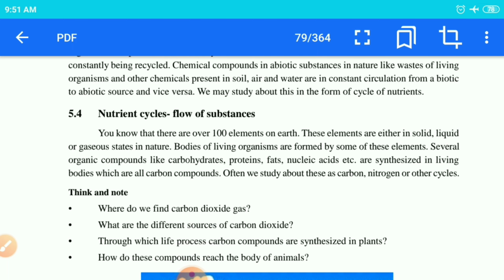Then the nutrient cycle, or flow of substances. As you people know, each and every organism is made up of certain chemical substances. It may be carbohydrate, protein, fat, lipid, nitrogen, sulfur, or oxygen. So what happens? Sulfur, oxygen, carbon, nitrogen are the basic elements which form your complex substances such as carbohydrate, protein, fat and lipid. When that carbohydrate, protein, fat and lipid dissociates, it forms your lowermost elements such as carbon, oxygen, nitrogen, and it moves to nature and is recycled again.